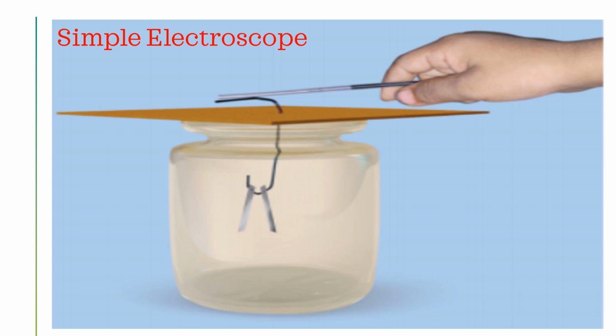Here one man is taking this charged refill and placing it at one end of the paper clip. At the other end we are placing the aluminum foil strips. Whenever we bring the charged refill near the paper clip at the top of the cardboard, the charge passes through the paper clip.